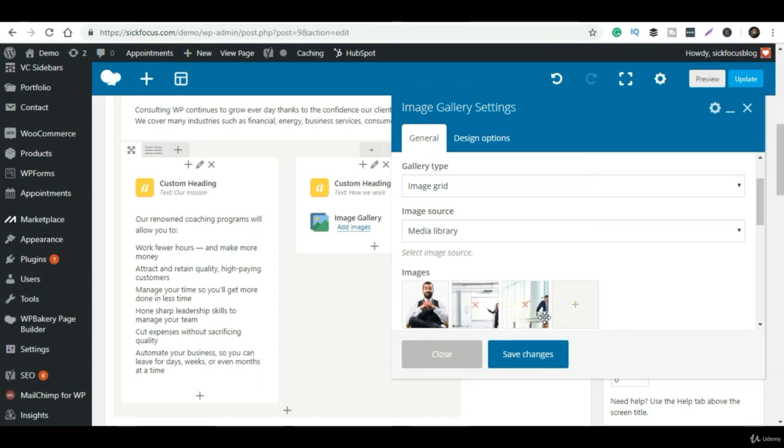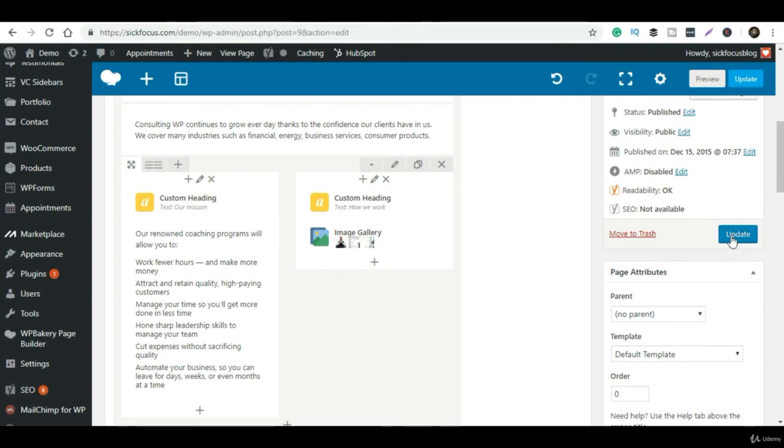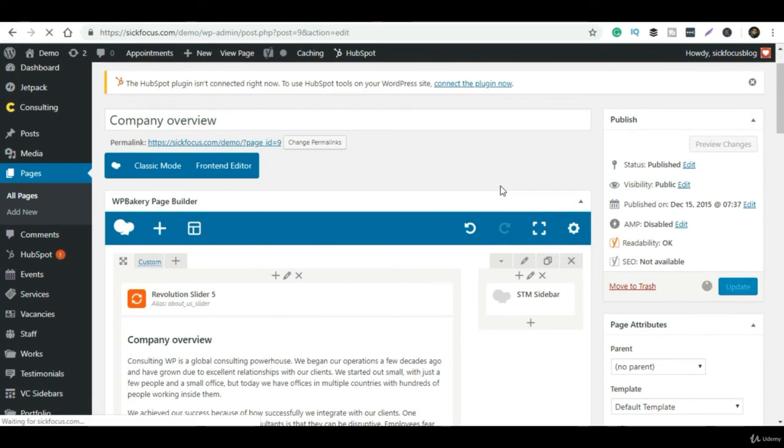So now that has been changed, let's see how the page looks after changing this video to our image gallery. As you can see, this is the image gallery. I have added 3 images. So it has come to us, and all the 3 images are reflecting as a gallery, as an image gallery.